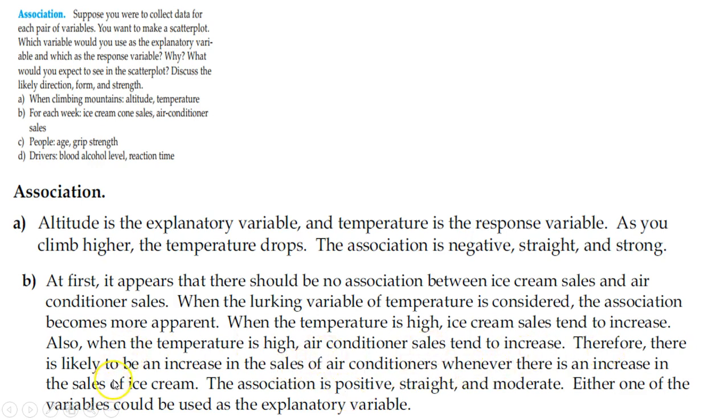Therefore, there is likely to be an increase in the sales of air conditioning units whenever there is an increase in ice cream. So the association would probably be positive and moderate for the most part because you can't judge. Maybe there's a sale on air conditioning units and people just buy more. It doesn't mean that they're also buying ice cream. Either one of these could basically be explanatory and it would be fine. It wouldn't matter because there isn't a direct plug in and get something out about there being association between the two.